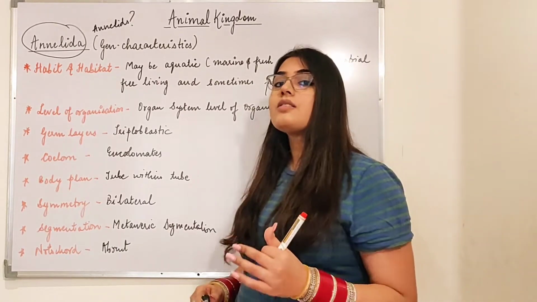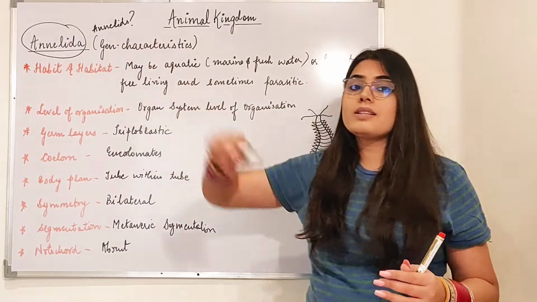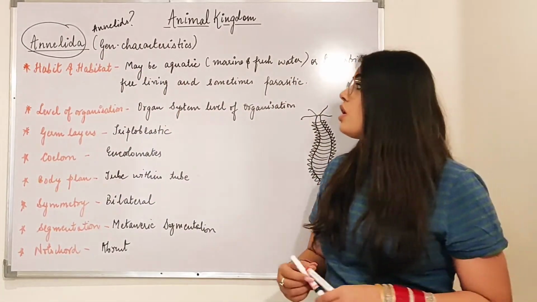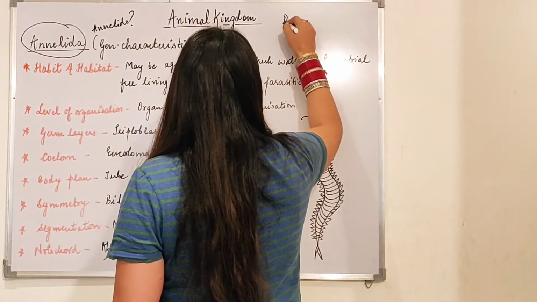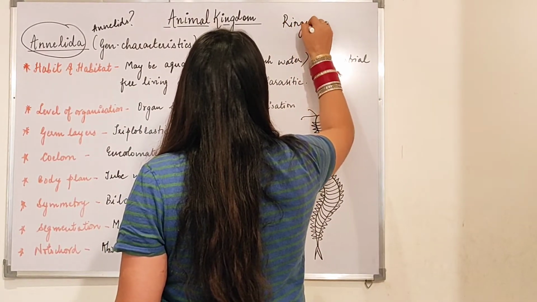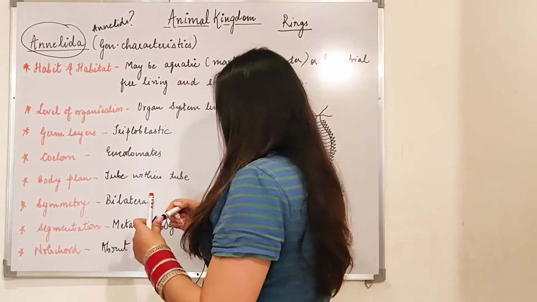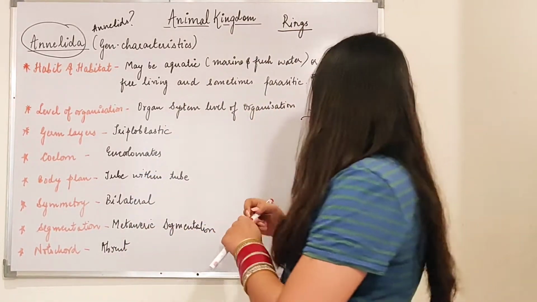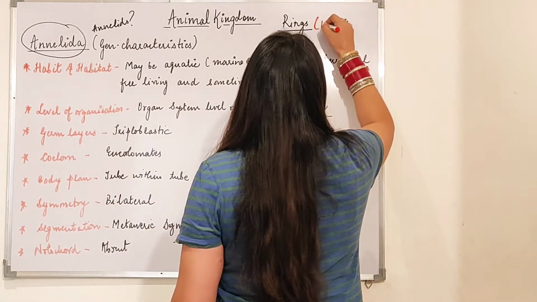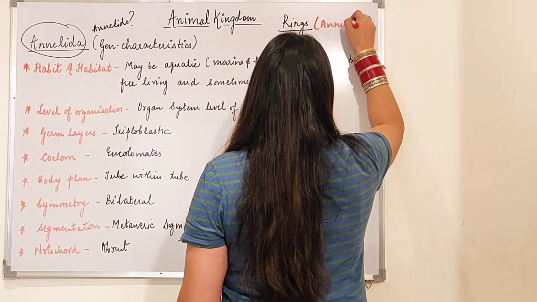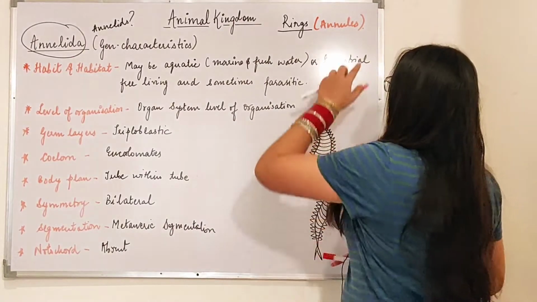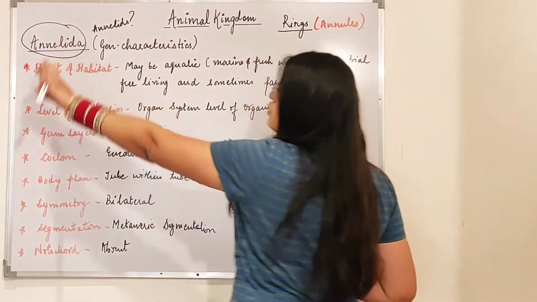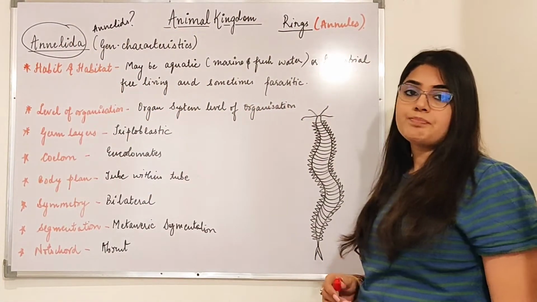So beta, the reason why this is known as Annelida is because of the presence of rings inside it. There are rings present in this phylum, and these rings are called annules. Annules are the reason this word is named from annules to Annelida.